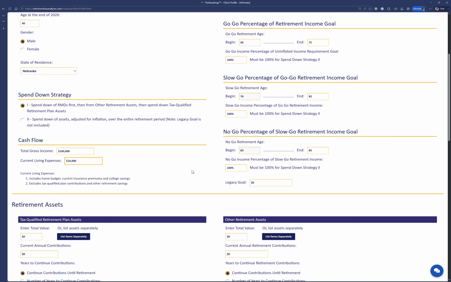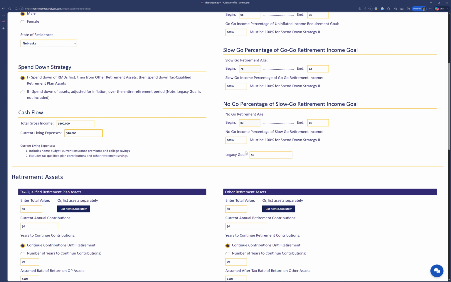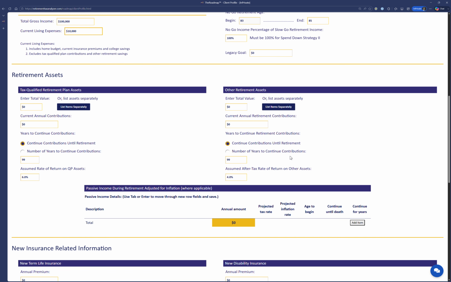Living expense 10K, and we're just going to leave in most of these default values here for retirement age and percentages, and then we'll add in a couple of these.